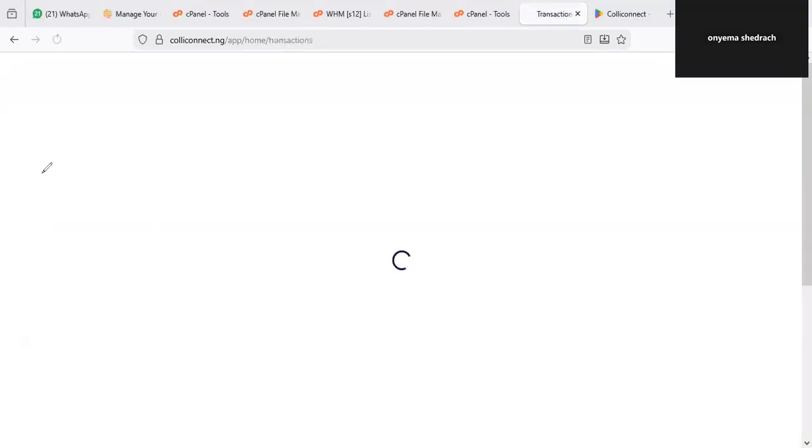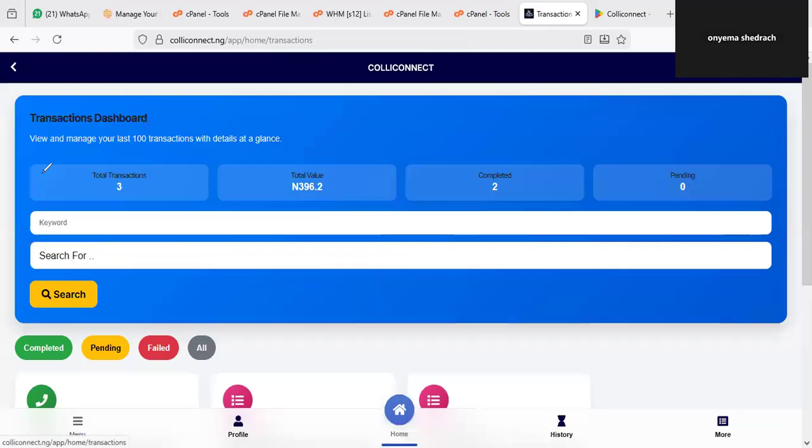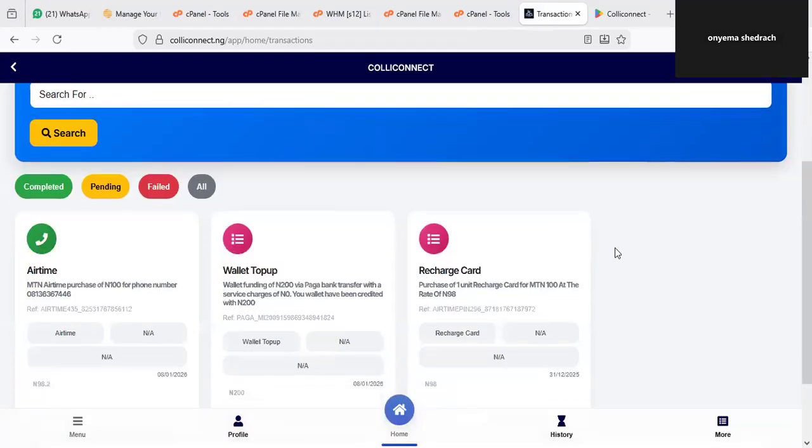If you also go back to transaction, one thing I want to assure you is that everything on Colliconnect is transparent. You can see before now we had a transaction count of 2, but right now we have 3. And you can see the total value of money we have spent, and the completed transaction. So what is it trying to tell you? That everything here is automated. It is not like you need to contact a particular person before your order will be delivered. No, you can see it now.